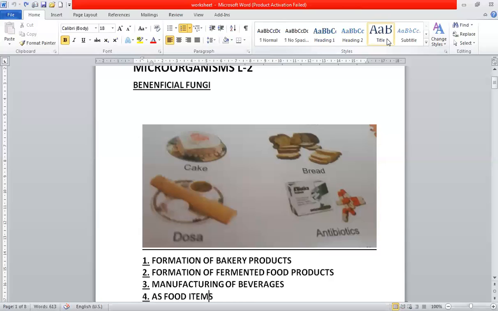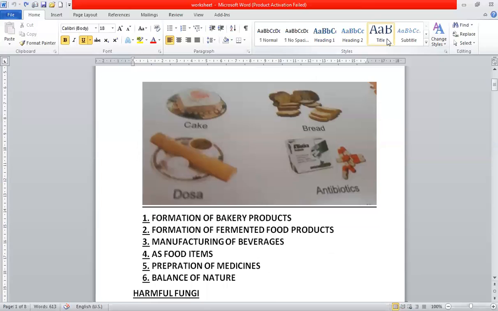Many fungi are used as food items, such as mushrooms. I told you in the last class that some varieties of mushroom are edible. So we can say that they are also used as a food product.